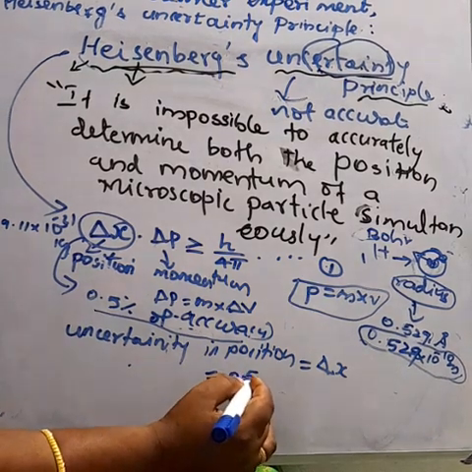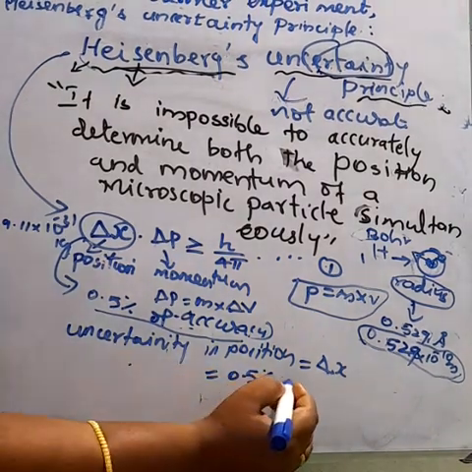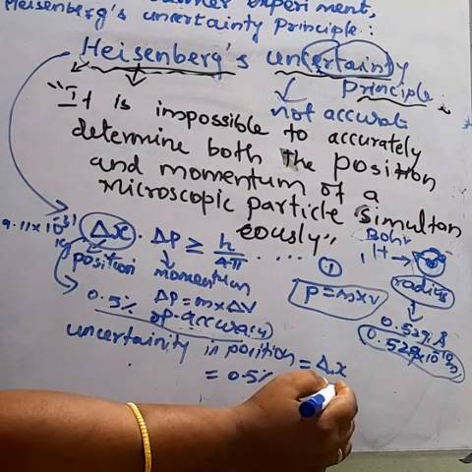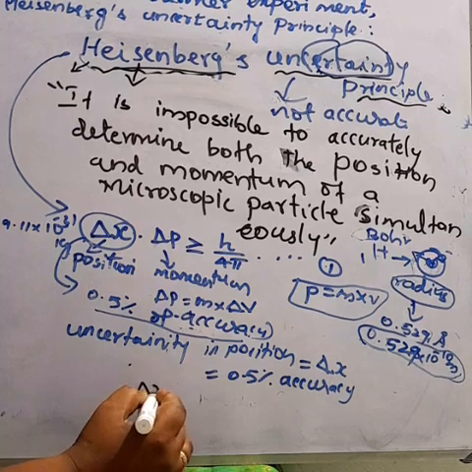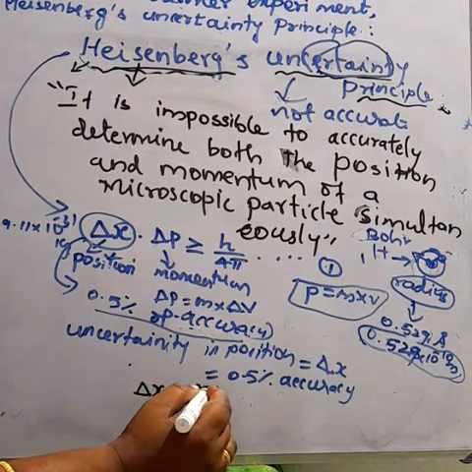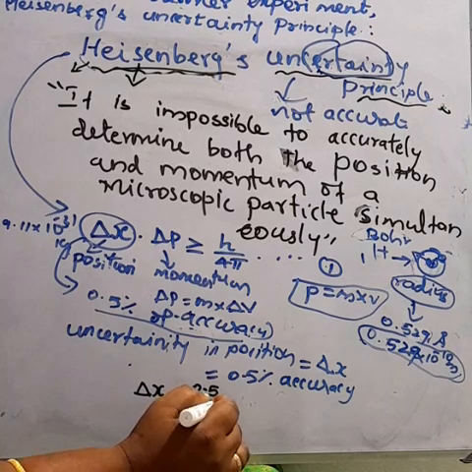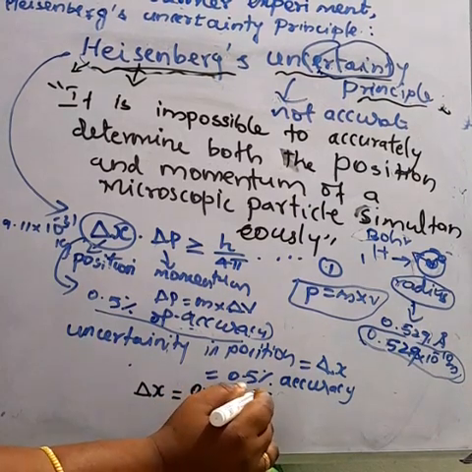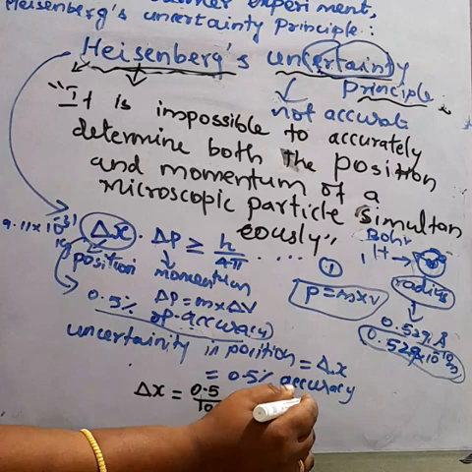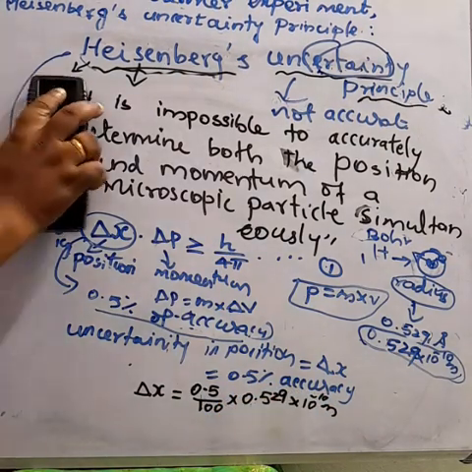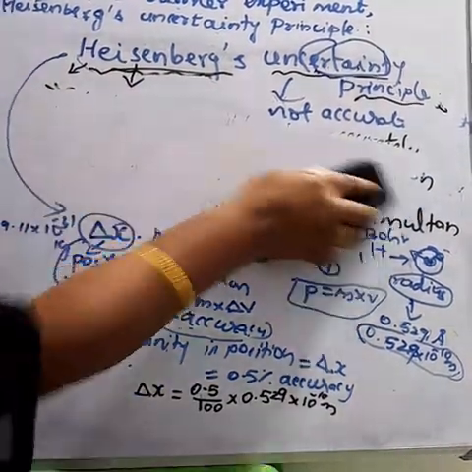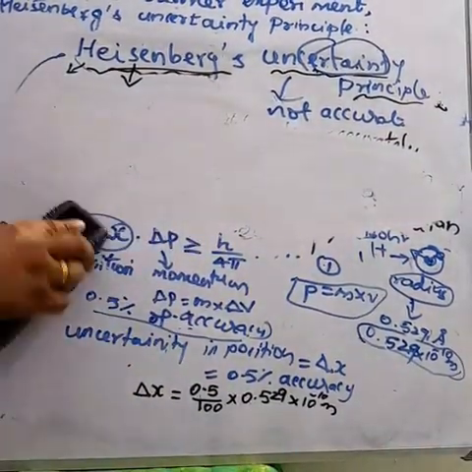0.5% accuracy of this electron revolving in this orbit. So 0.5% means delta x, what is the position of electrons in this orbit? Delta x is equal to 0.5% means 0.5 divided by 100 into 0.529 into 10 power minus 10 meter. This is the radius of the hydrogen orbit. So from this radius, he assumed that it is the position of the electron, with 0.5% accuracy.